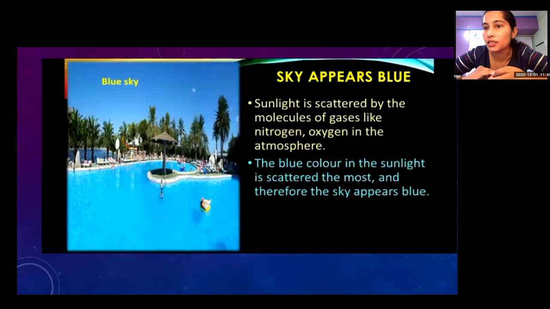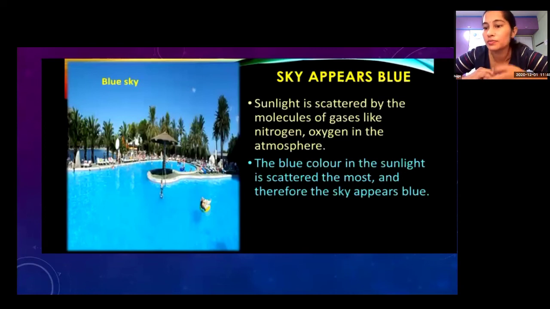The sunlight is scattered by the molecules of gases like nitrogen and oxygen in the atmosphere, and the blue color in the sunlight is scattered the most, and therefore the sky appears blue. During daytime, blue light is scattered more, the distance is short, and that is why the sky appears blue.